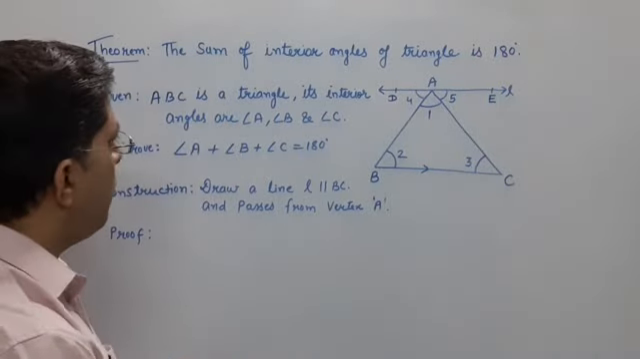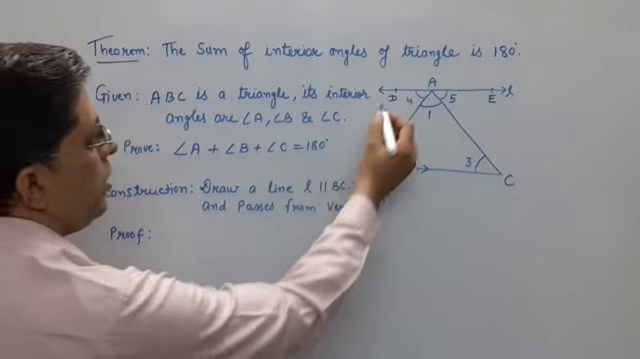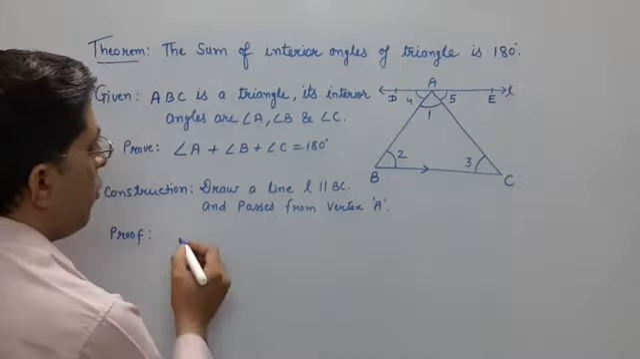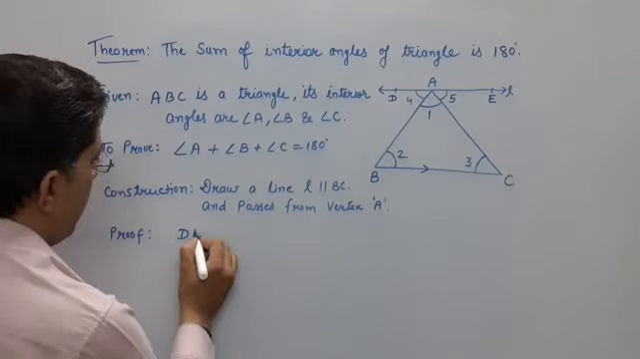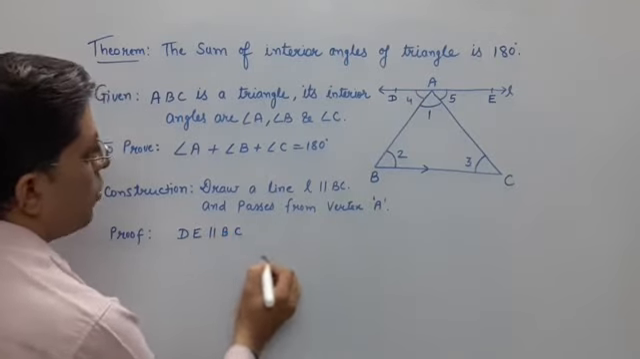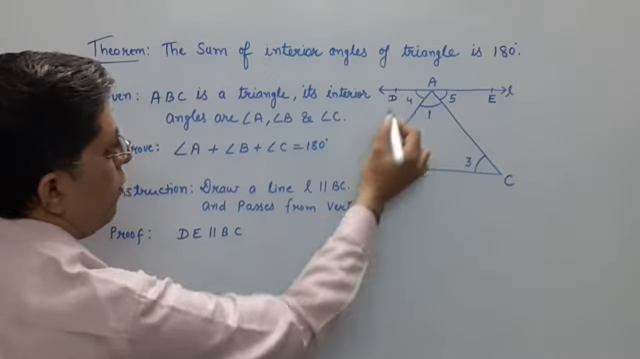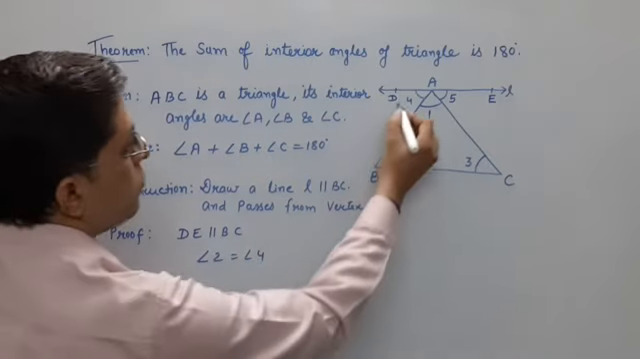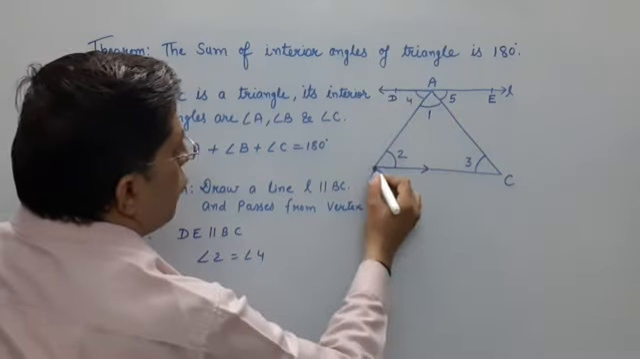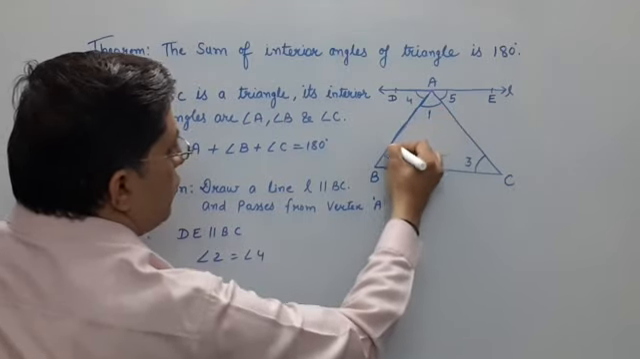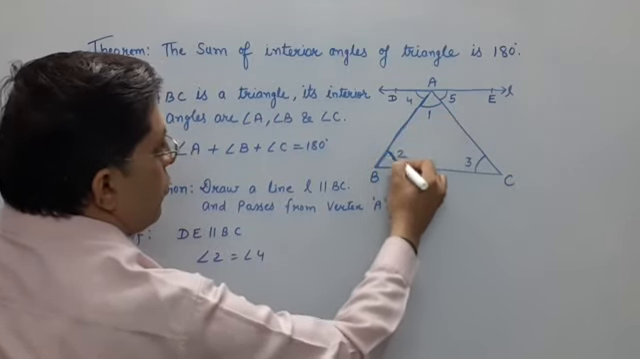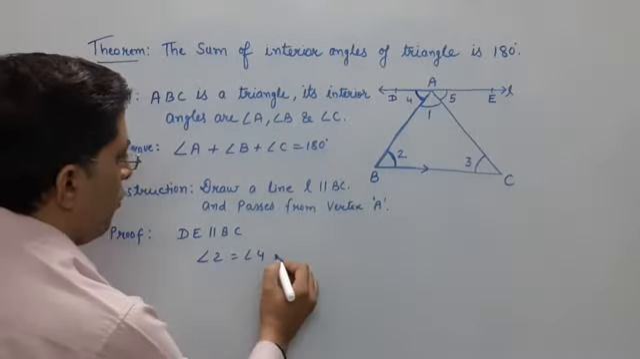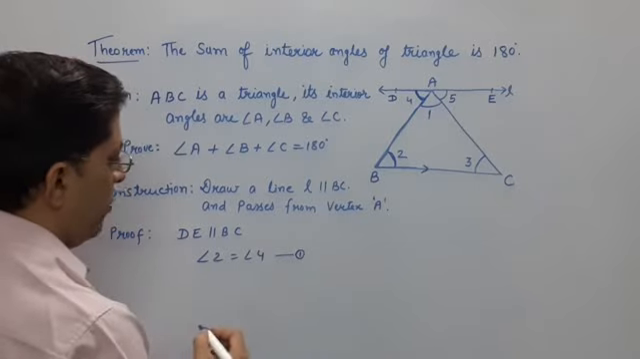Now come on. Now see here. DE is definitely parallel to BC because L is parallel to BC. Then what can we do? This angle 2 will be equal to angle 4. Why I am writing like this? Because two lines, these two are parallel and this is one transversal line. So these angles will be your alternate interior angles. Angle 2 equal to angle 4, alternate interior angle.